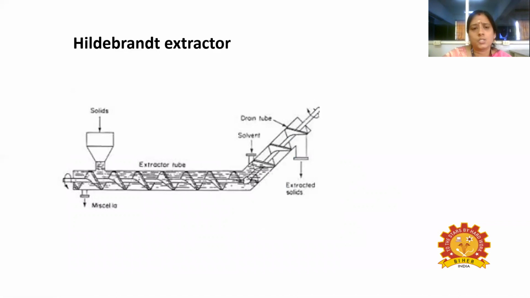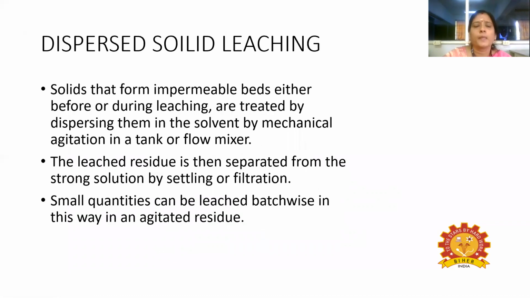This is the horizontal Hildebrand extractor. Next is dispersed solid leaching. Solids that form impermeable beds either before or during the leaching are treated by dispersing them in the solvent by mechanical agitation in a tank or flow mixture. The leached residue is then separated.